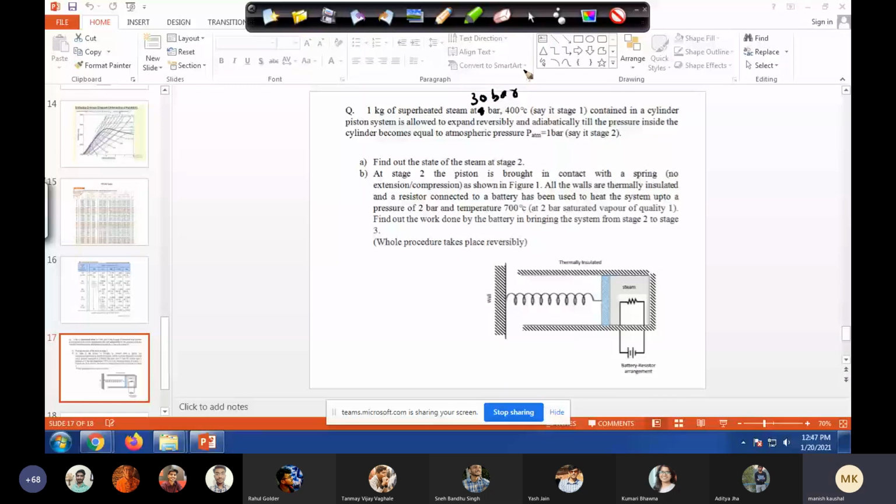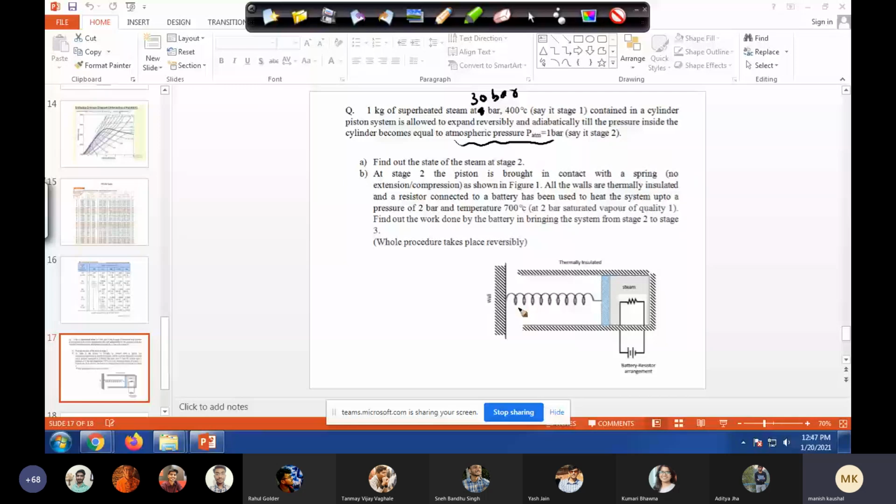So from what it tells us, at stage 2 we have... what was the temperature of stage 2? It's already written: till the pressure becomes equal to atmospheric pressure. Okay. So that is very natural, that if your inside pressure is equal to atmospheric pressure, there should not be any extension or compression in the spring. Okay.